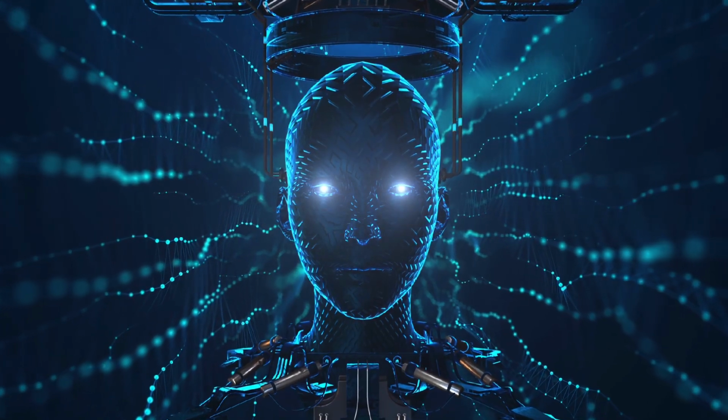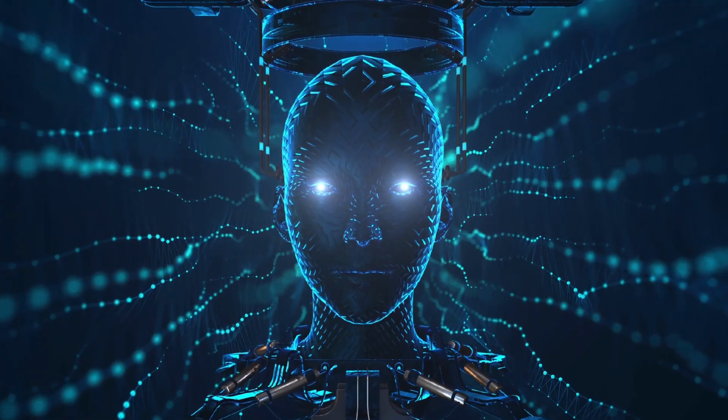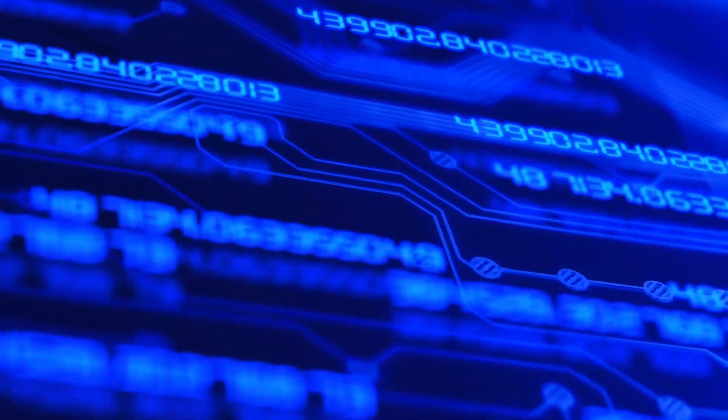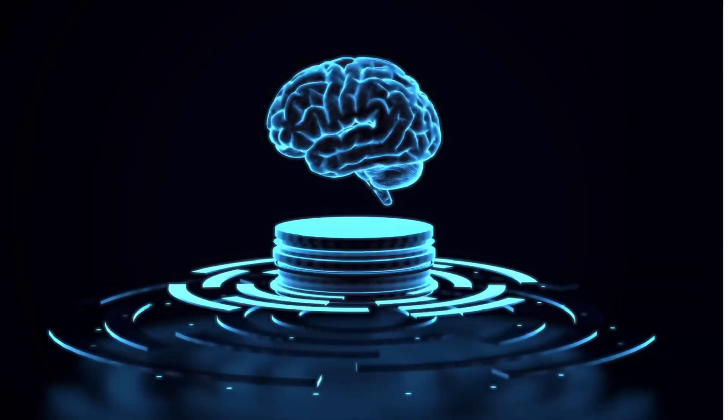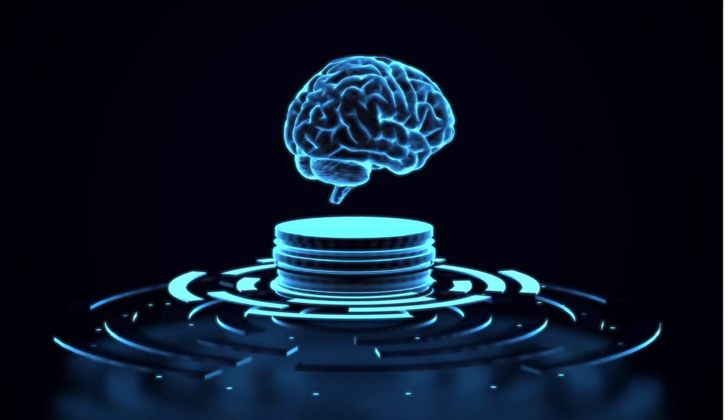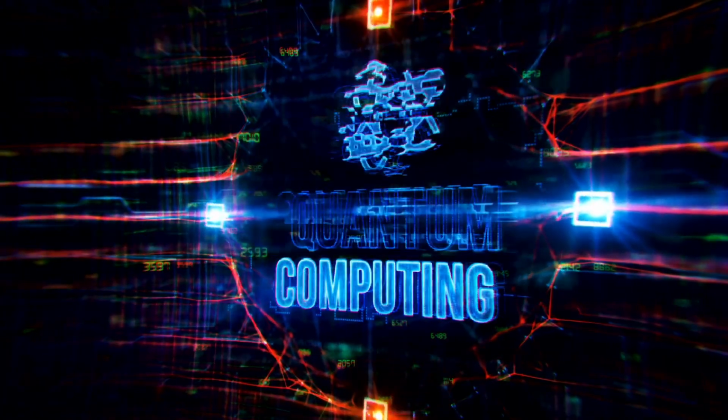Welcome to the world of quantum computing and its potential to revolutionize artificial intelligence. Quantum computing has the potential to solve problems that are currently beyond the reach of classical computers, and it has the potential to revolutionize fields such as machine learning and artificial intelligence. So, what is quantum computing, and how does it work?